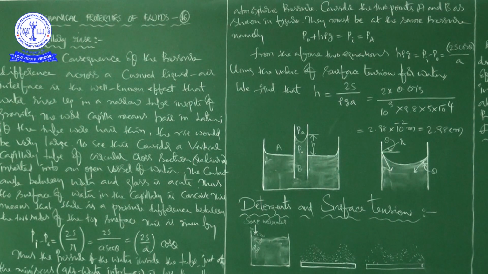Using these two equations, from the above two equations, you can write H rho g is equal to Pi minus P naught, that is equal to 2S by a cos theta, that is, 2S cos theta by a, because cos theta is in the numerator.